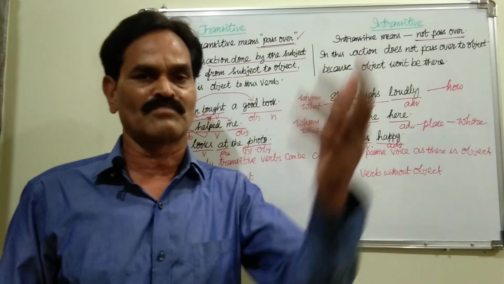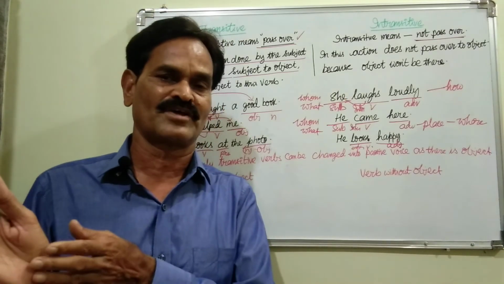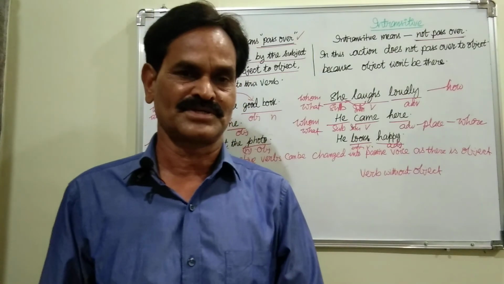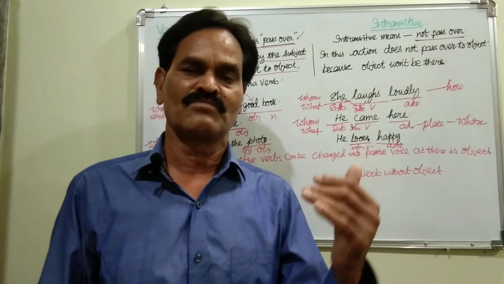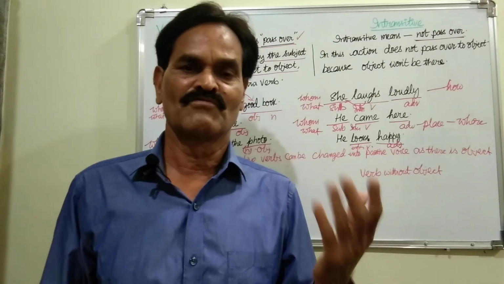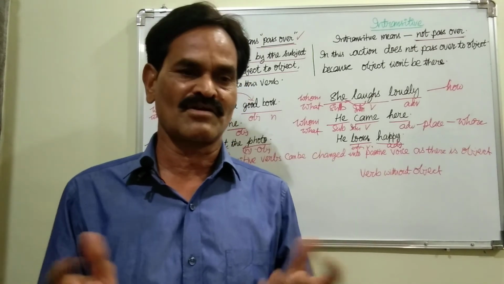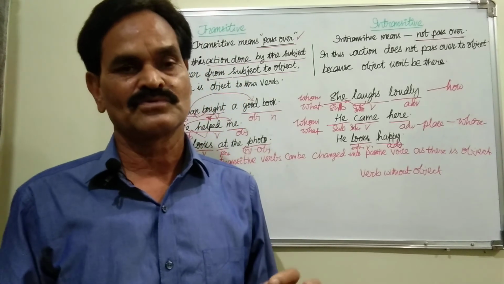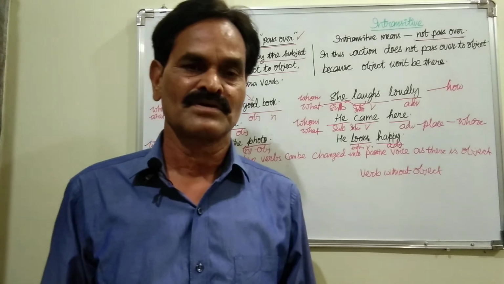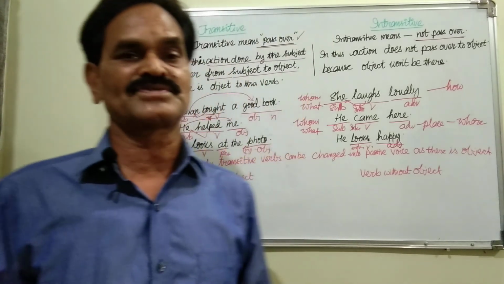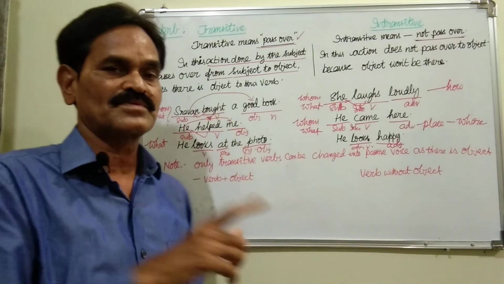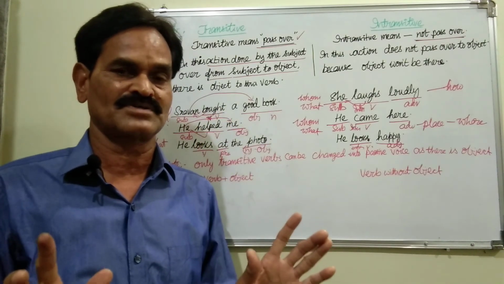Where he came? From Mumbai. So from Mumbai is an adverb phrase. So it cannot be changed into passive voice because it's not an object. Mumbai was come from by him, you cannot change. That's why an object must be there. Then only we can change it into passive voice. So if an object is there, that is what is called a transitive verb. Only transitive verbs can we change to passive voice.